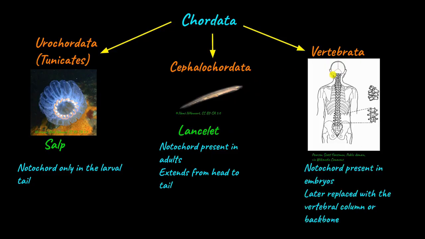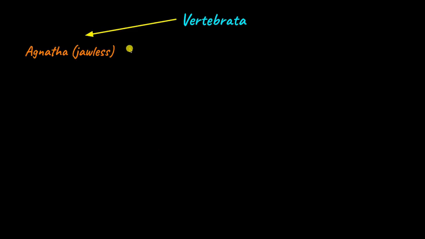In vertebrates, the notochord is present in the embryonic stage but is later replaced with the vertebral column or the backbone. If you put your hand to the middle of your back, the hard structure that you feel there, that's your backbone, because all humans are vertebrates. Now, Vertebrata again is a huge subphylum. It is divided into 2 main divisions: Agnatha, which are jawless organisms, and Gnathostomata, which are jawed organisms. So by jaw, I mean the muscular jaw that we have. Agnatha don't have that, while Gnathostomata have jaws.